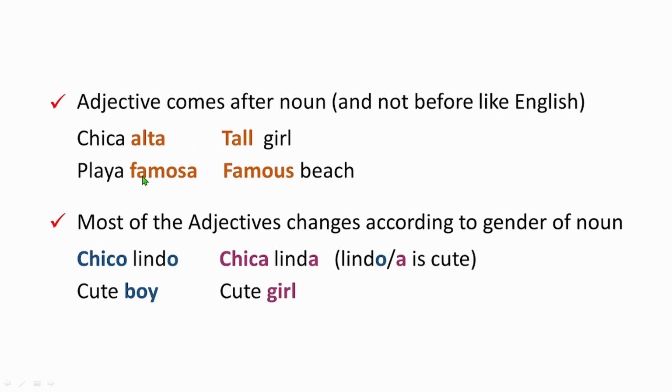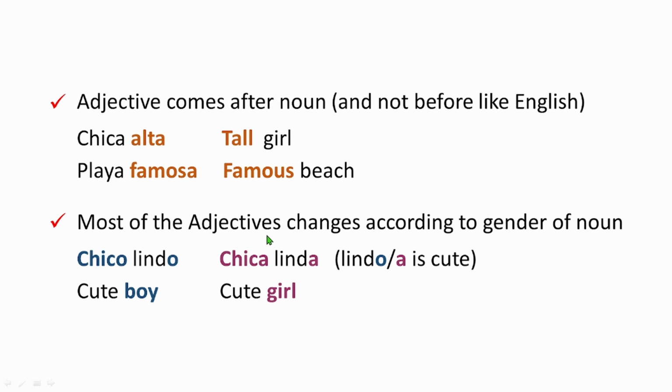Now if you say playa famosa, it means famous beach. Again here, playa is beach, famosa is famous, so you're saying beach famous, but in English we say famous beach, right? So it's just opposite. We use the noun first and then we use the adjective. Playa famosa, this is the rule.